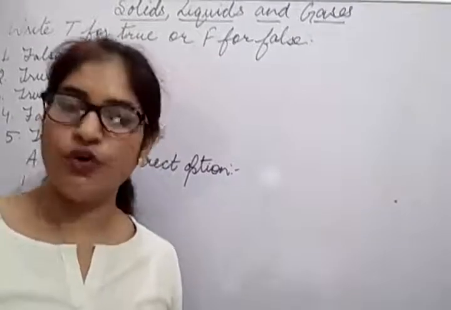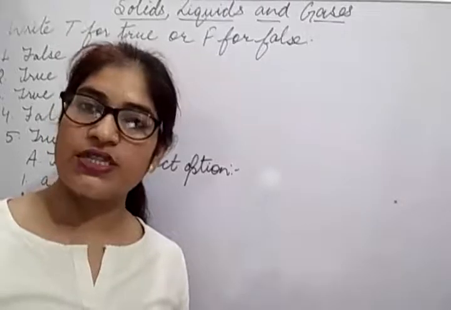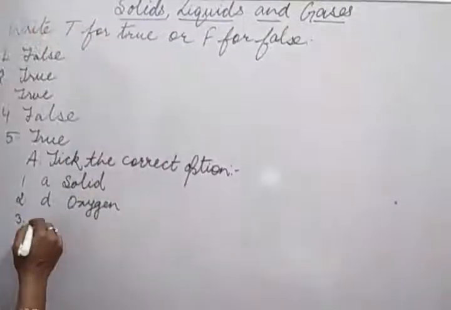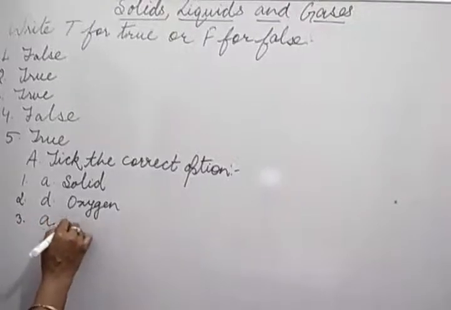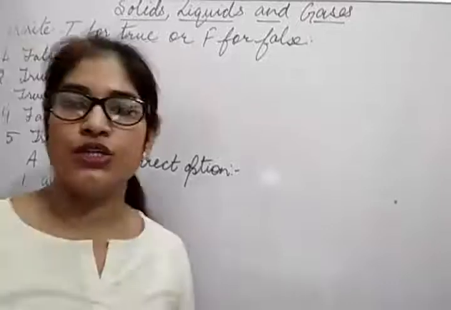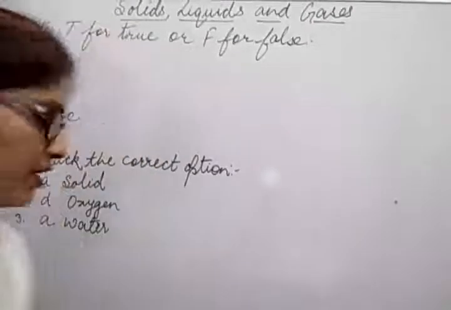So what can flow easily in this? Yes, water is a liquid and water has this property. So you can write water, or you can tick on it.